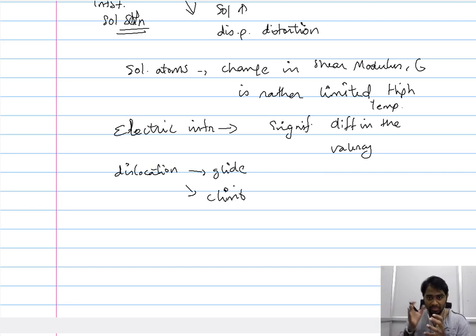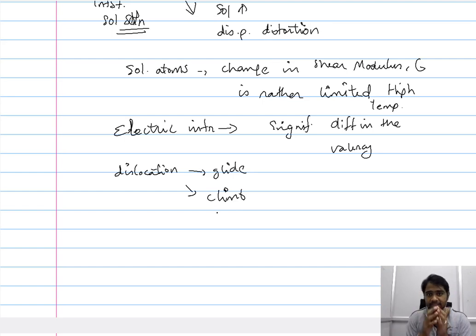When you increase the temperature, in addition to the gliding movement of the dislocation, gliding meaning the dislocation traverses in a particular, set plane, at high temperature, because of the increase in vacancies and their movement, you have this climb of dislocations, wherein they move from one plane to another.